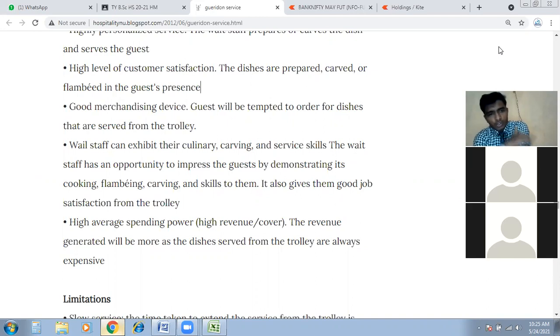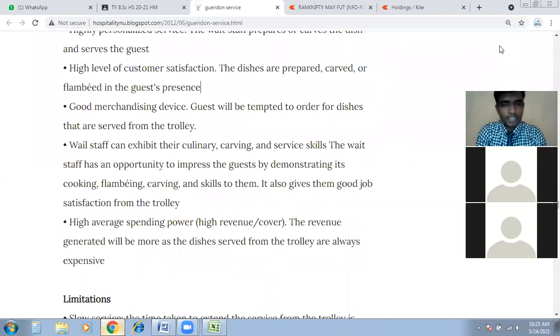So yeah, you're getting closer. Whoever is making the... the waiter or staff who is going to give the Garidon service, he can impress the guest, right? Because he should be well skilled or well in showmanship. What is showmanship? How you're acting in front of the guest, how you're carving, how you're using your culinary tips or culinary methods, how you're using your serving skills.